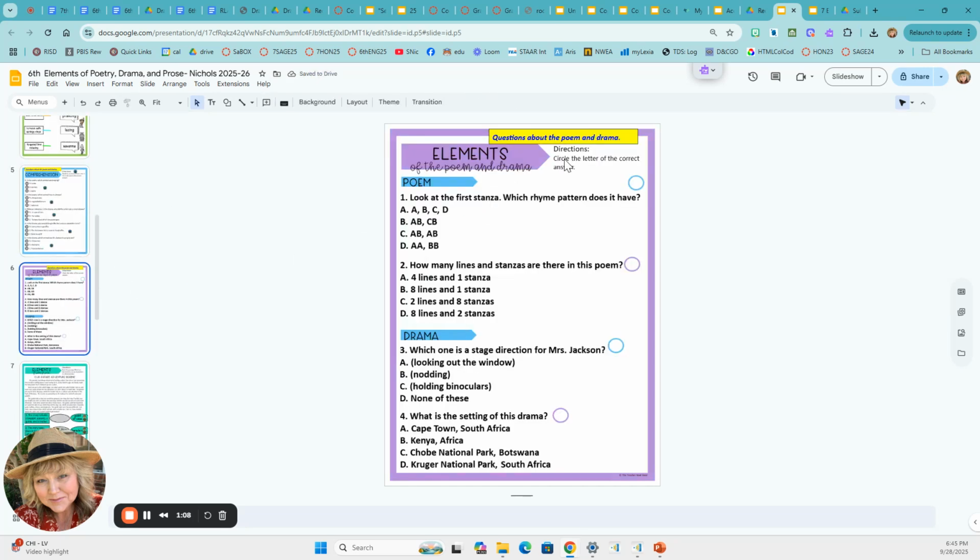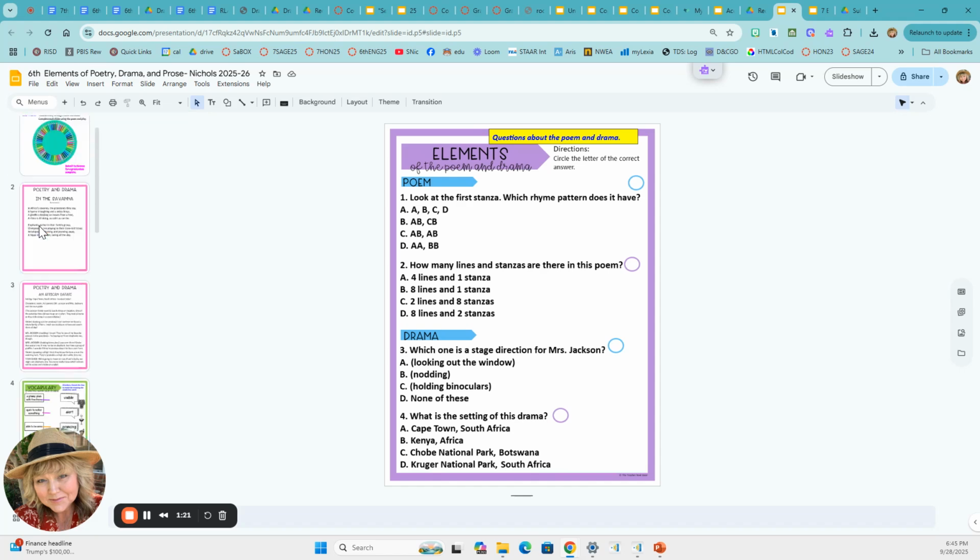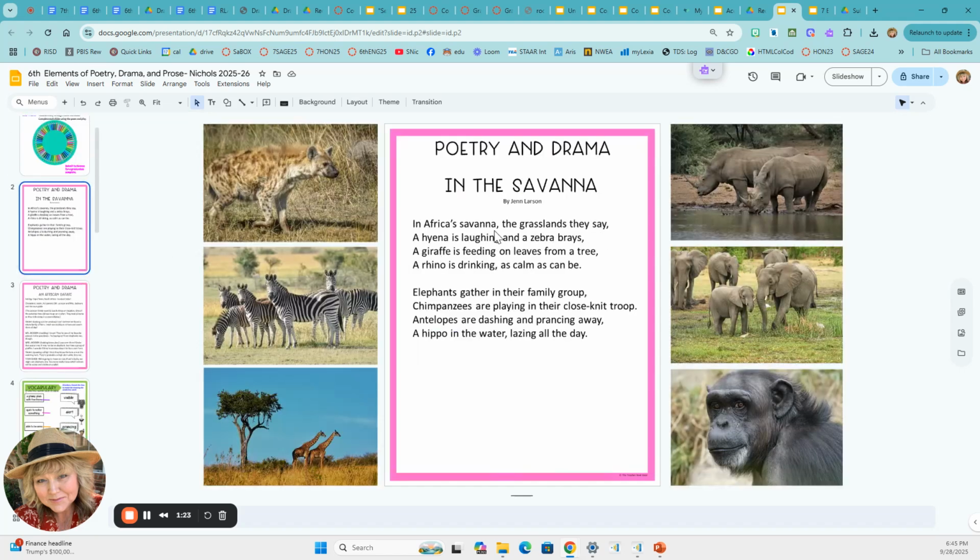In this portion, you're going to use the circle in order to put it around the correct answer. Look at the first stanza. Which rhyme pattern does it have? If we go look and we see, in Africa's savannah, the grasslands they say, so that's A. A hyena is laughing and a zebra brays, so that's A. And then we have tree and B, so it's A, B, B.